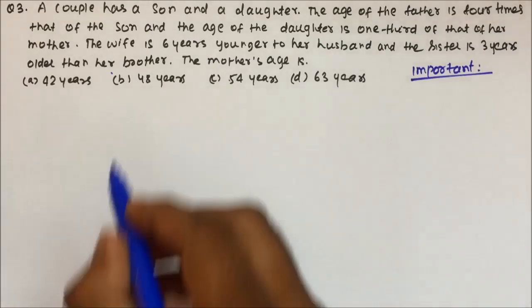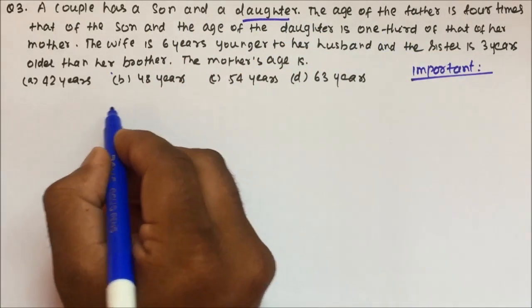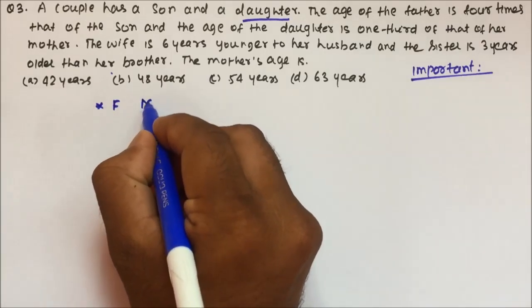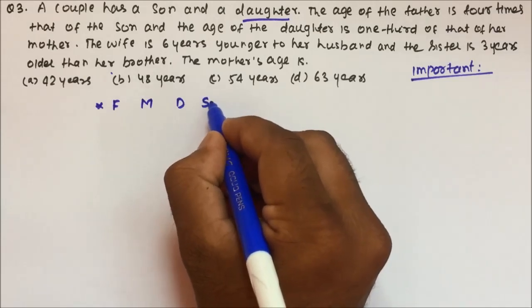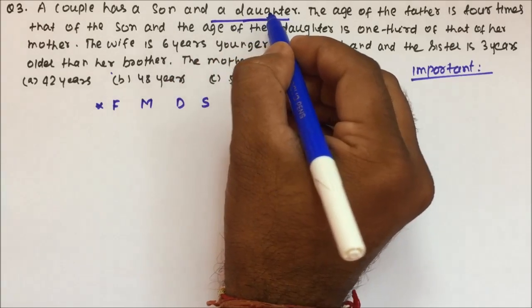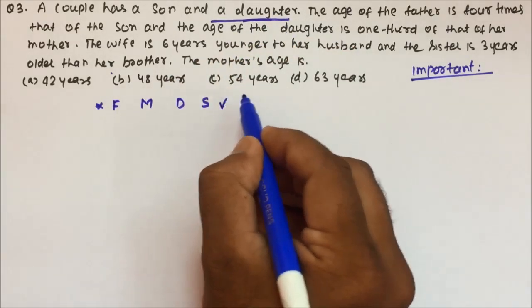Now a couple has a son and a daughter. So you can say couple means father will be there, and then mother, and then daughter, and then son will be there. So mother, father, son, and daughter.